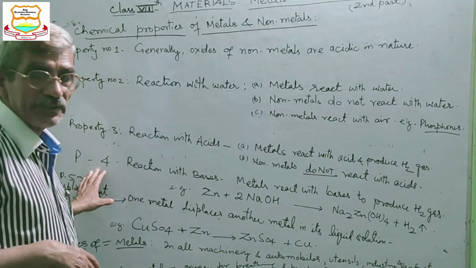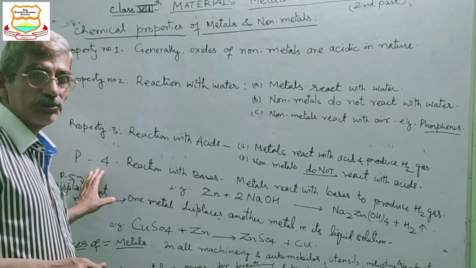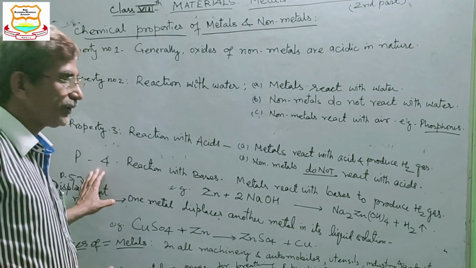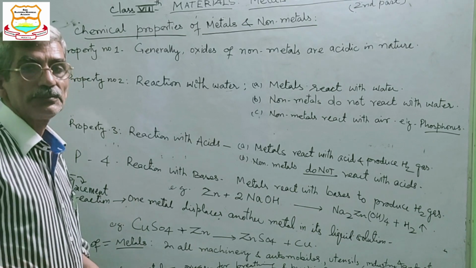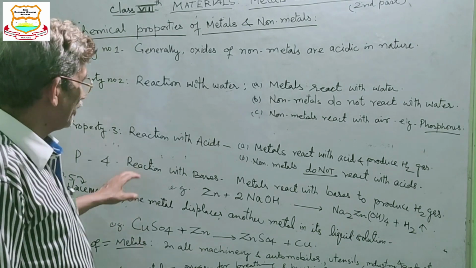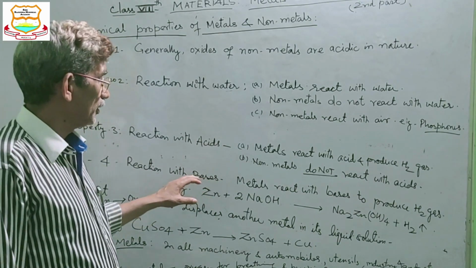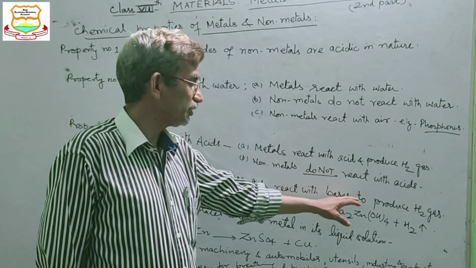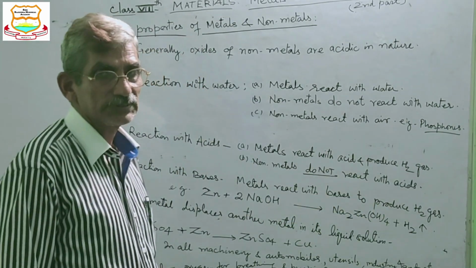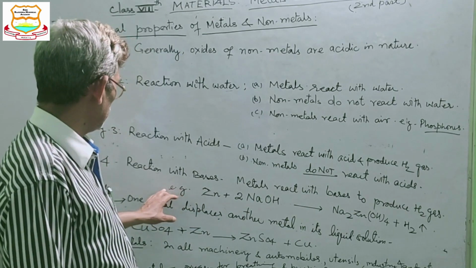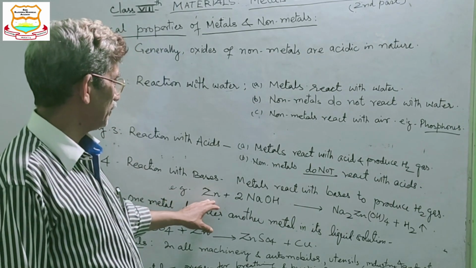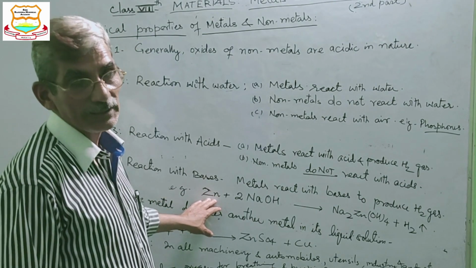Then the fourth characteristic or property of metals and non-metals is reaction with bases. Metals react with bases to produce hydrogen gas. For example, zinc is a metal.